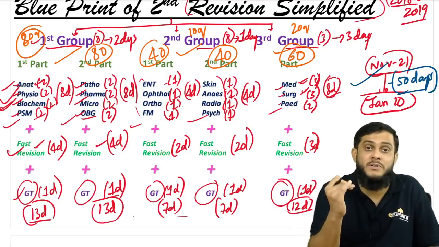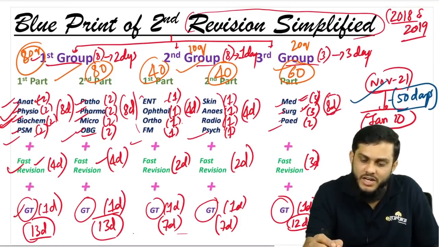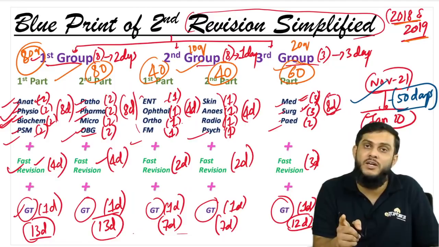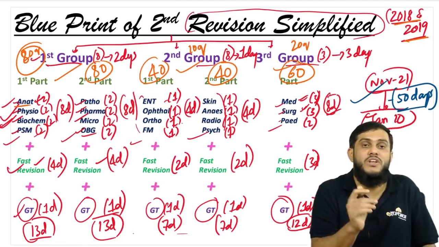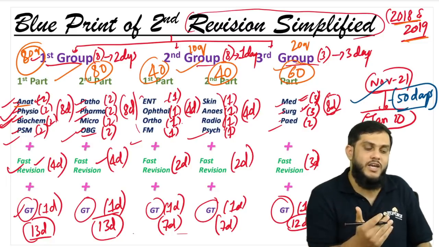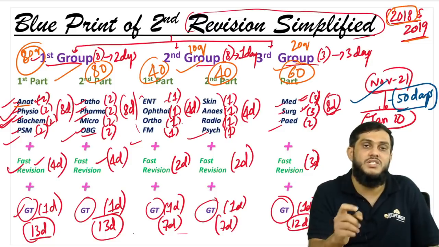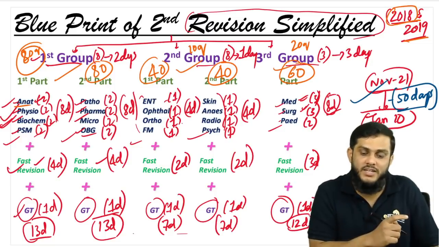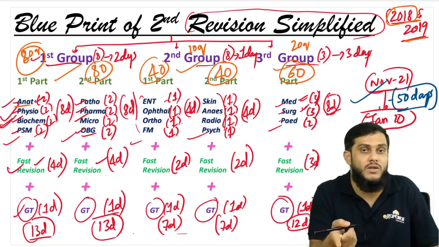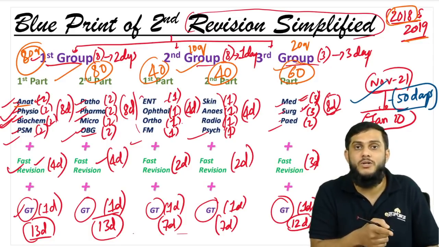Now why I am telling this is for when to solve the question papers of 2018 and 2019. These 2 question papers you have to solve here. So when you start with the first subject, for example anatomy, at the end of the first day, solve the 2018 anatomy questions, and on the second day of anatomy solve the questions from 2019. So each day you need to do 1 paper.